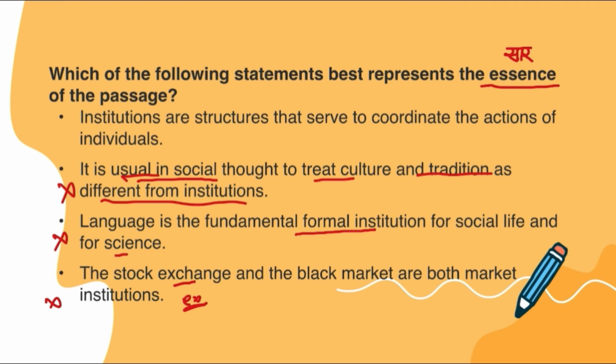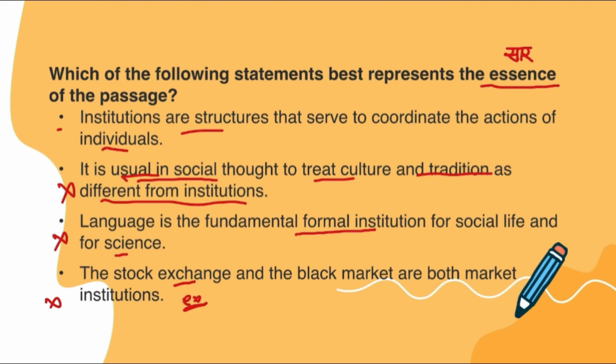Now by elimination, we are only left with this one. This has to be the correct answer, but still let's look through it. Institutions are structures that serve to coordinate the actions of individuals. This is something which exists in each and every para of the passage, right? Social coordination in the first one, and then individuals being linked to the social actions of the institutions in the second one, and in the third one it literally states that language coordinates social action.